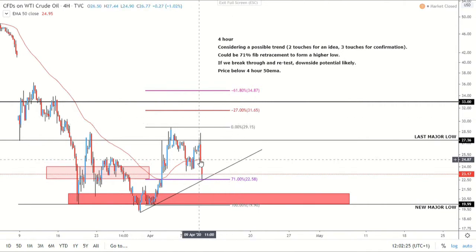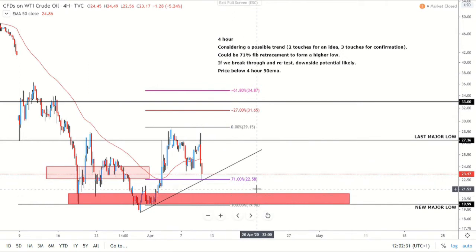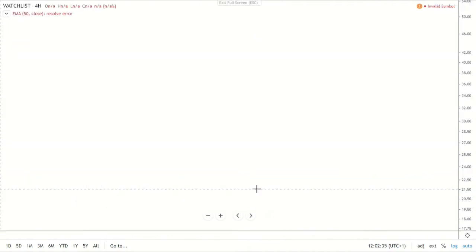But of course, we could see that potential to the upside. However, if we do break below and then retest, then of course it's likely we're going to see more downside potential, which is probably the more likely. So now what we do is we're just going to go on to our watch list for this week.